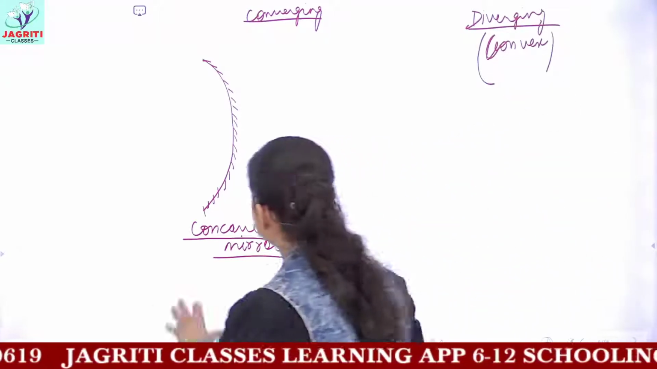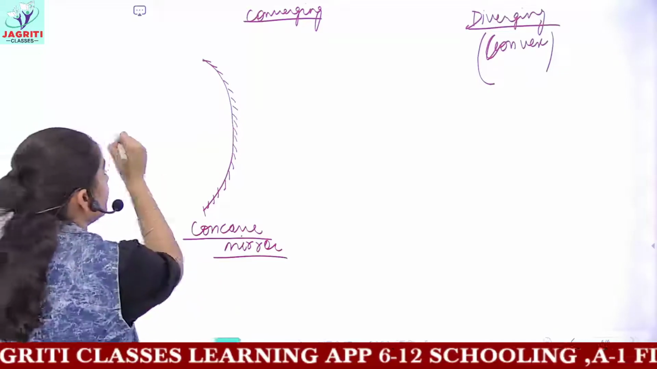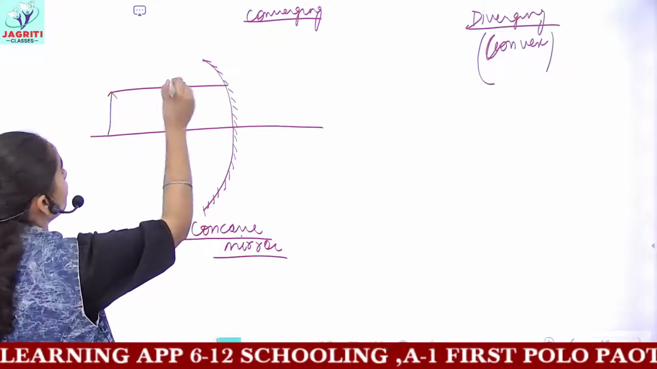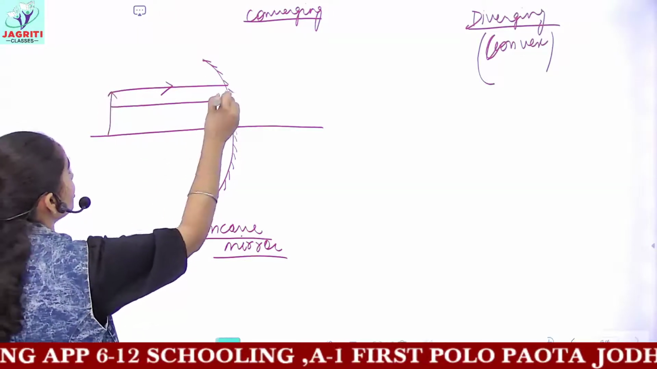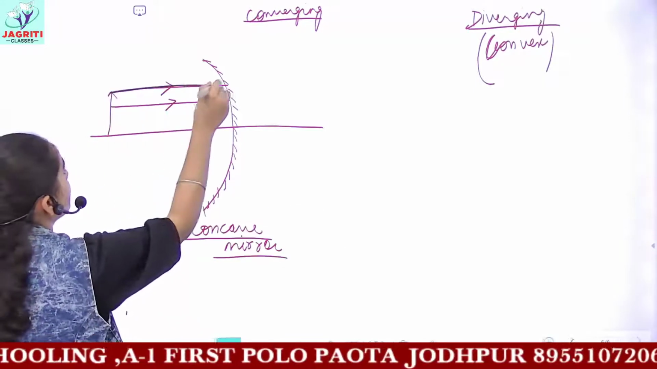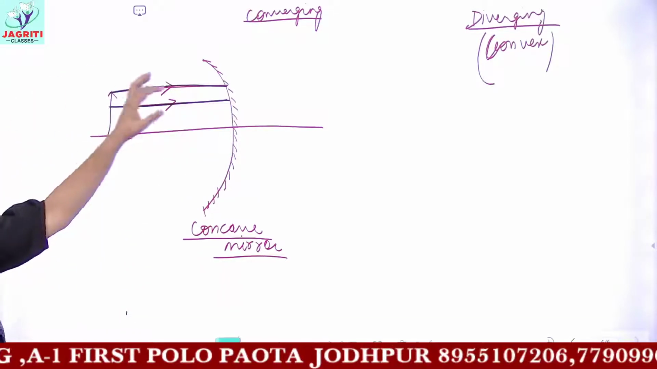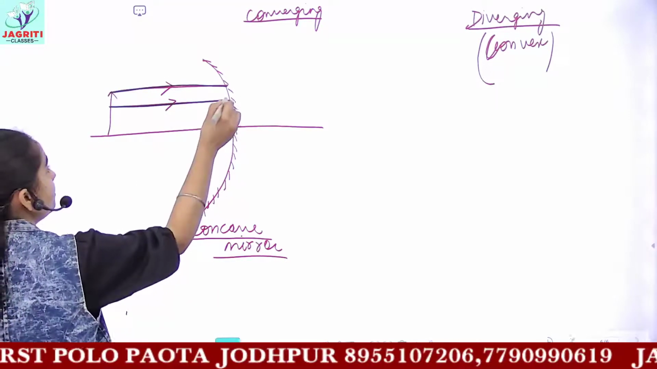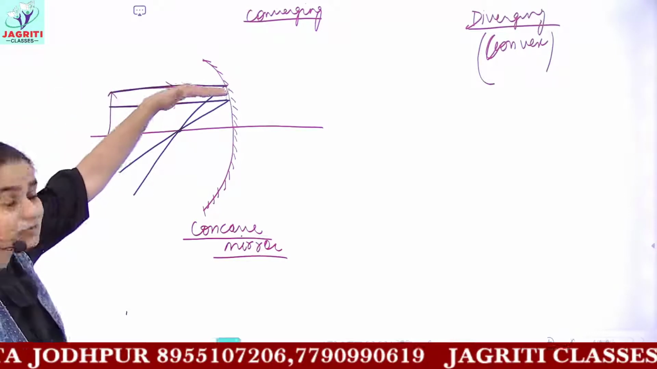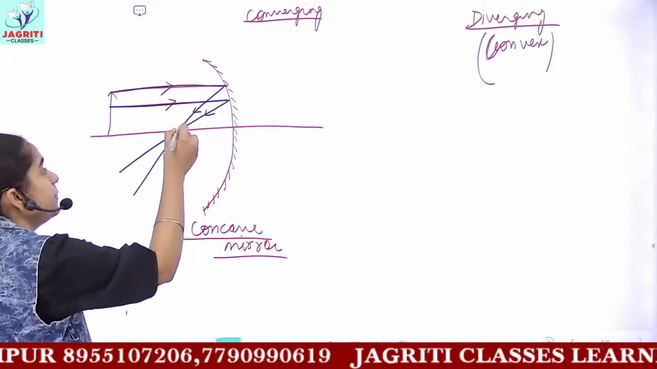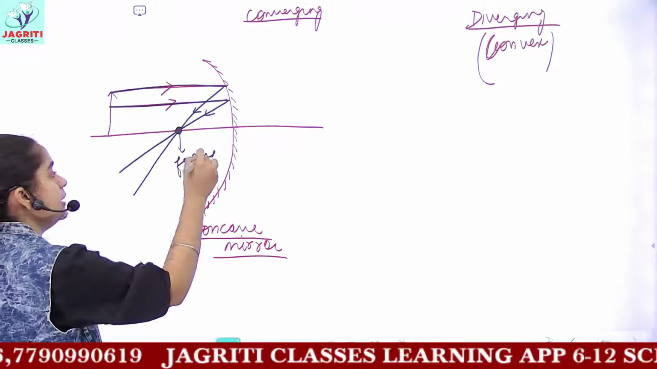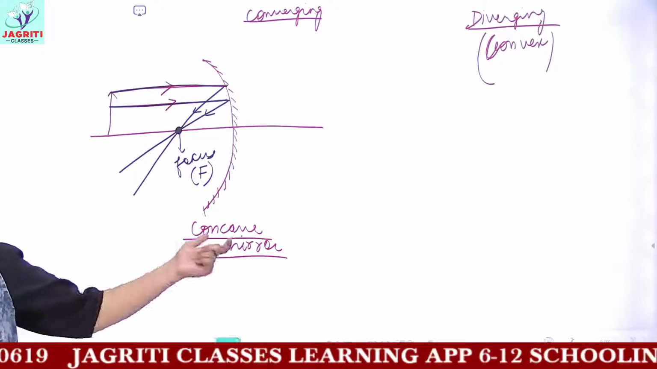Now let's see, you have a concave mirror. If I keep an object, this is my object, and the light rays come from the object, these are the light rays coming from the object. So what happens is, after reflection, these light rays appear to meet at one single point. These were the light rays coming from the object, and after reflection, they meet at a point. This point is known as the focus, and it is represented by the capital letter F.